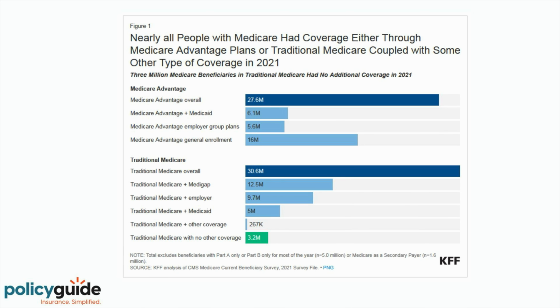What do most Medicare beneficiaries do when they're faced with having Original Medicare, a Medicare Advantage plan, or Original Medicare with a Medigap plan? I pulled this report from the Kaiser Family Foundation. If you want to read the whole article, I've linked to it in the description below. As you can see, most people opt for a Medicare Advantage plan.